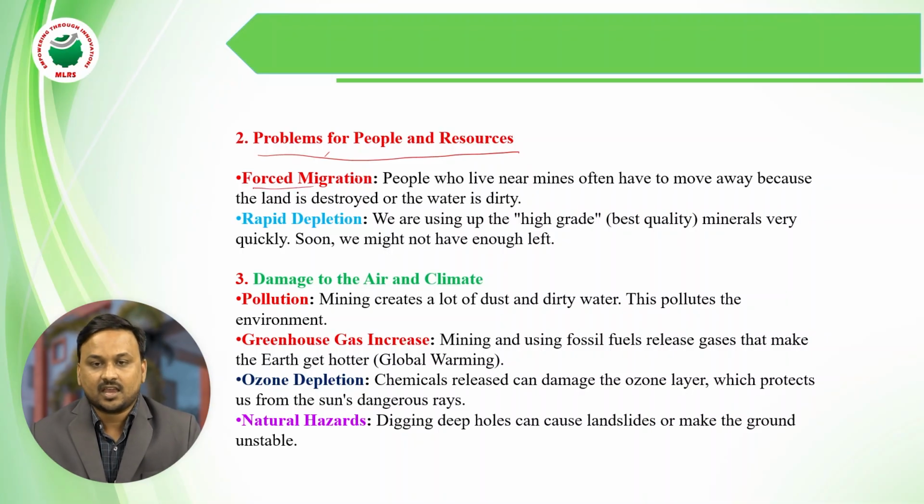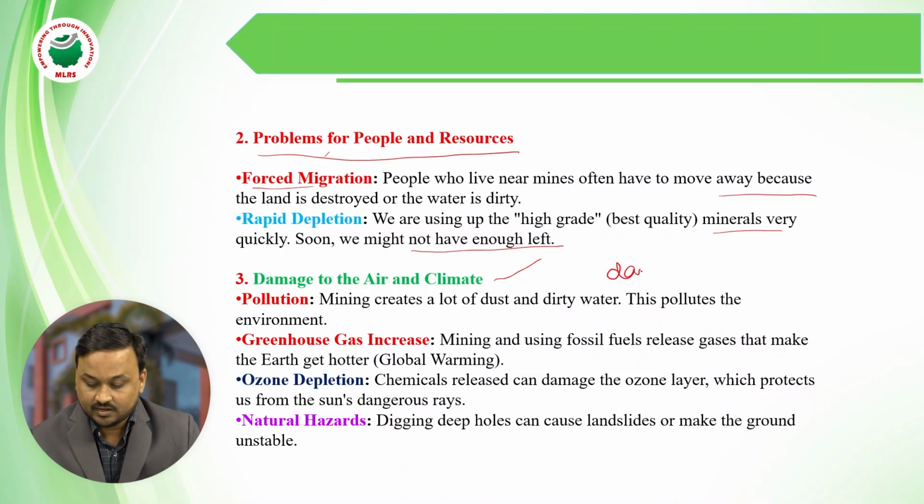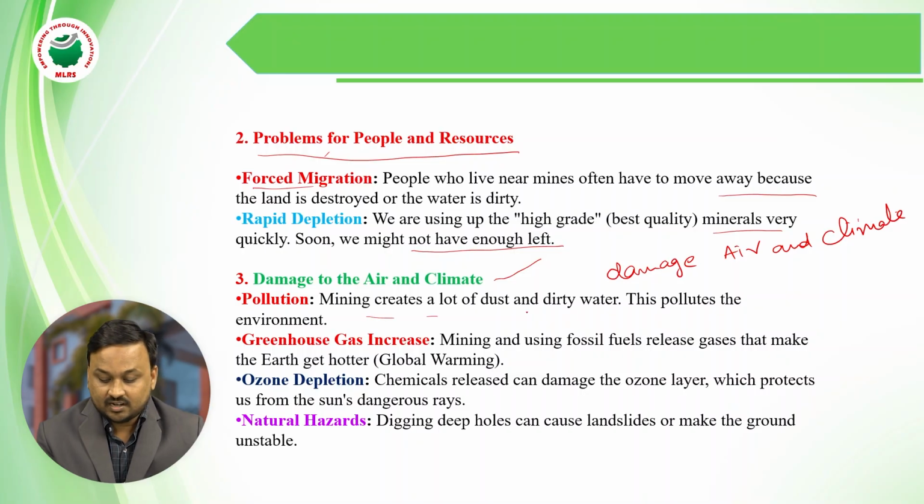The polluted area and deforestation cause people to migrate from one place to another. Rapid depletion: the high grade minerals are used up very quickly and there might not be enough left, and this damages the air and climate. Mining also creates a lot of dust and dirty water.